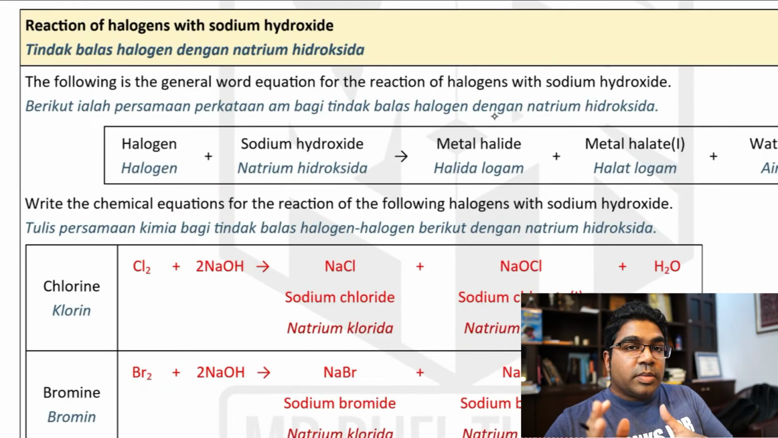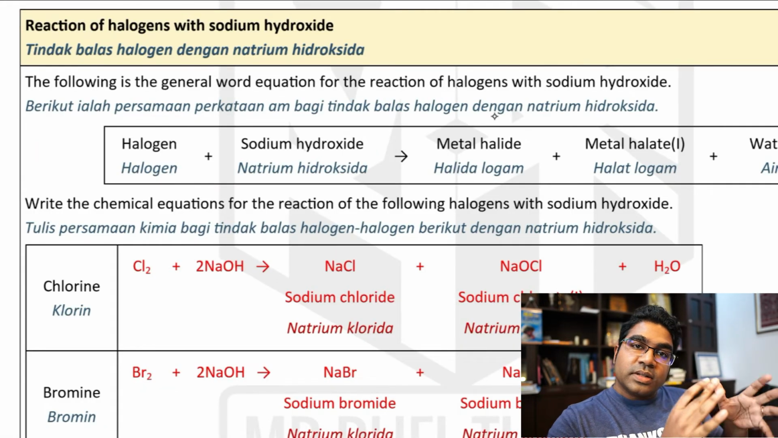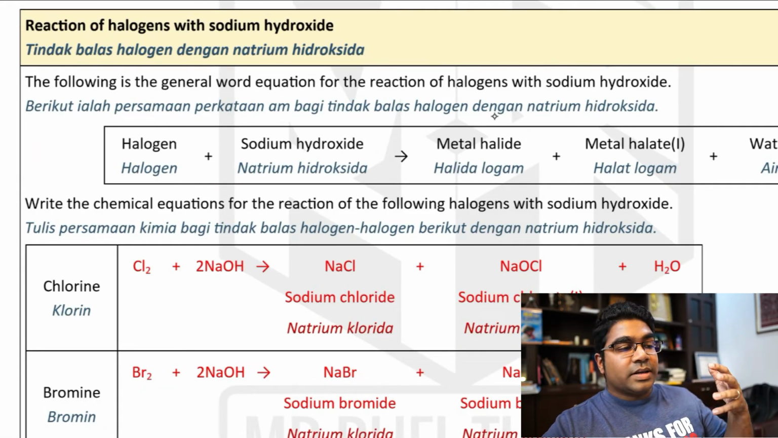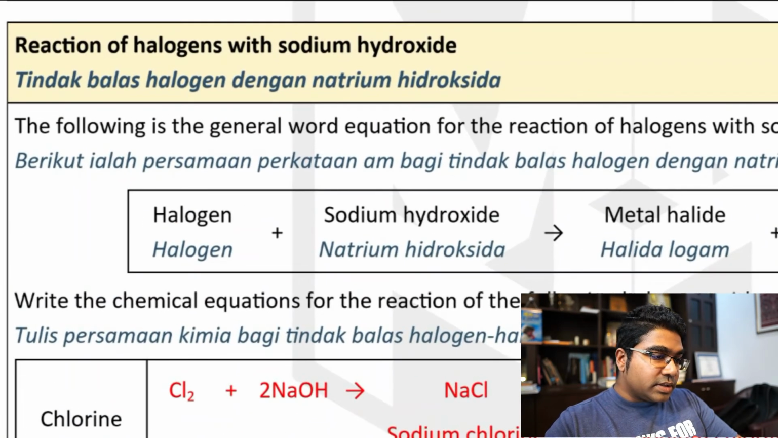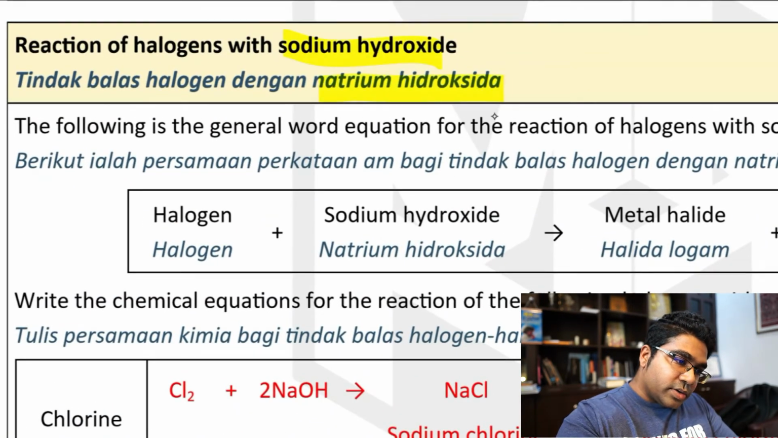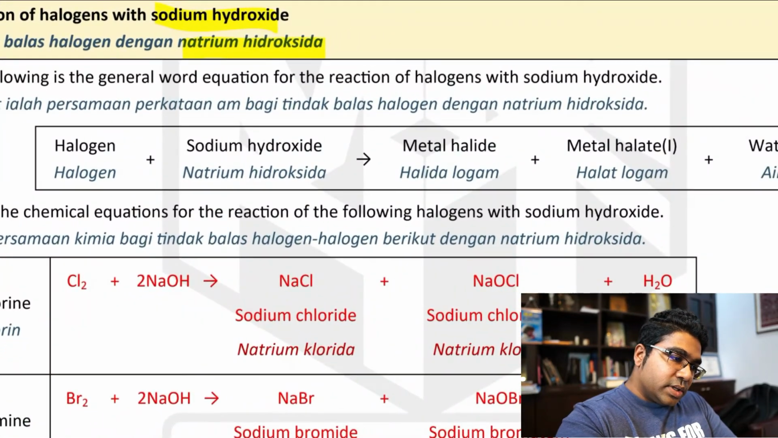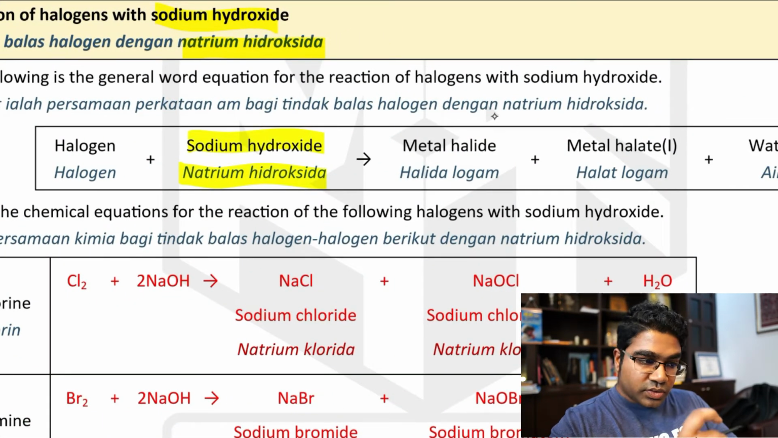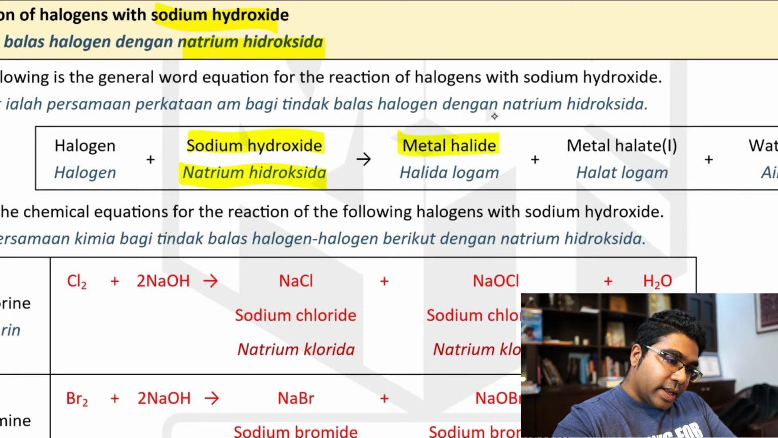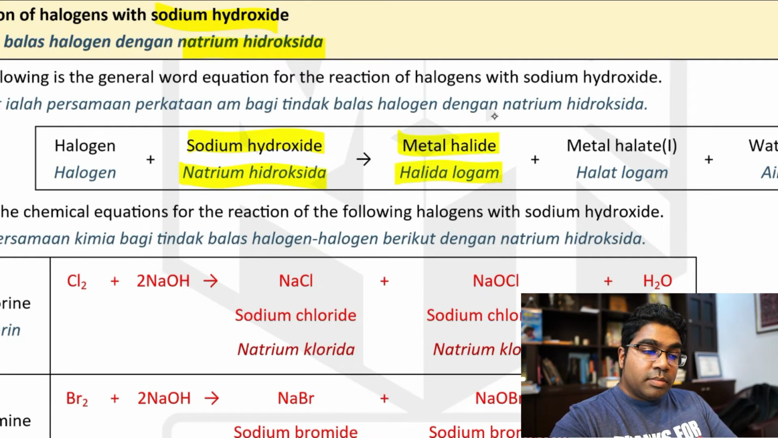Kita ada satu lagi bahan yang bertindak balas dengan unsur 17. There's another type of substance that reacts with group 17 elements, that is sodium hydroxide, natrium hidroksida. So in this case, secara amnya, apabila halogen bertindak balas dengan natrium hidroksida, sodium hydroxide, halogen will produce 3 hasil. We have 3 products, that is the metal halide, halida logam, metal halate 1, halat 1 logam, and water.